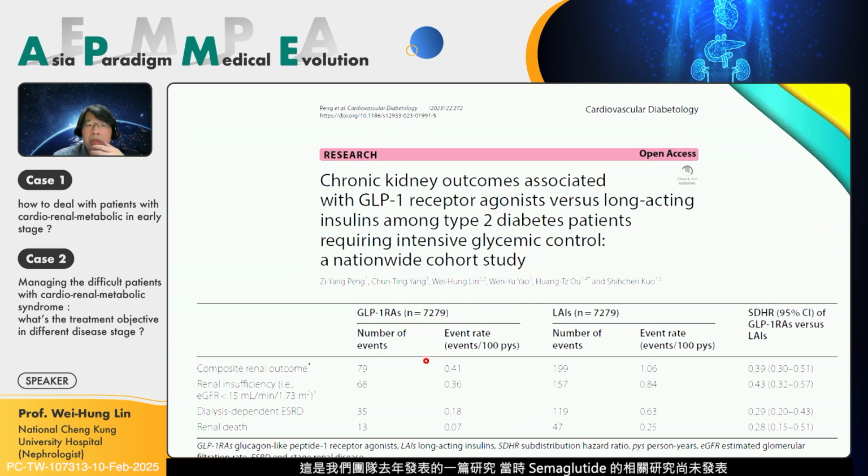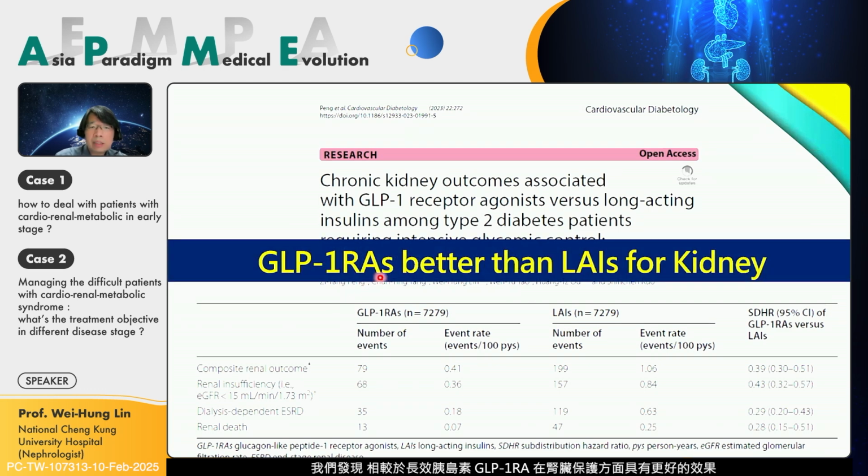Okay, it's our team's publication from last year. Before the publication of semaglutide, we believed GLP-1 had some good renal effect for our patients. So we used this study design to compare GLP-1 and basal insulin in diabetic patients with poorly controlled CKD in Taiwan. We found that GLP-1 analogs have better renal effect than long-acting insulin for kidney protection. It was published about last July.